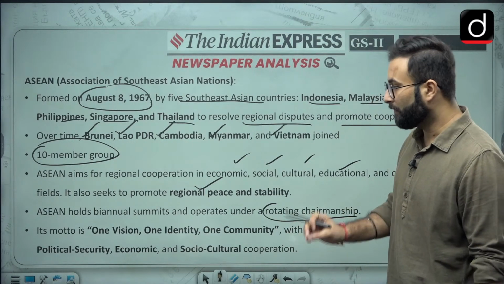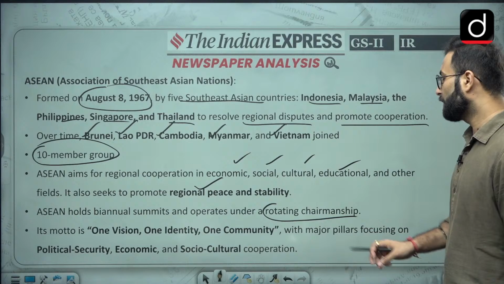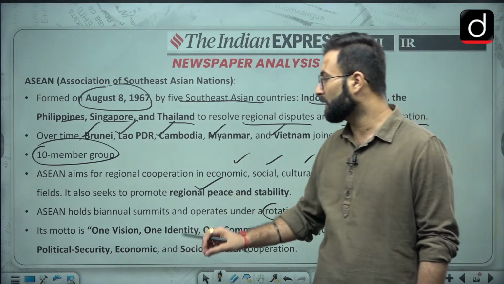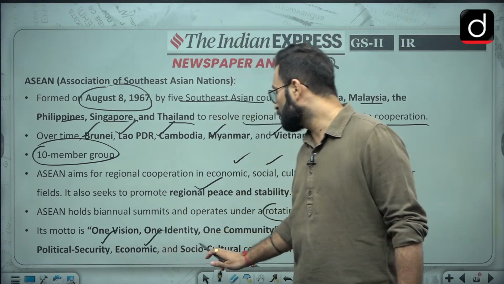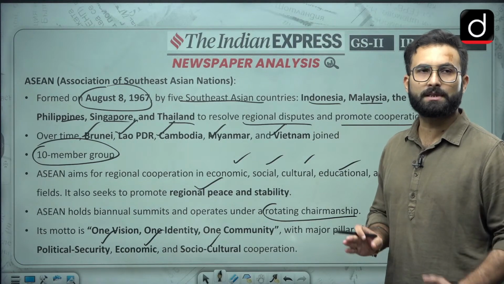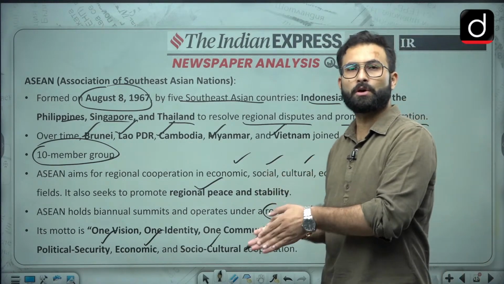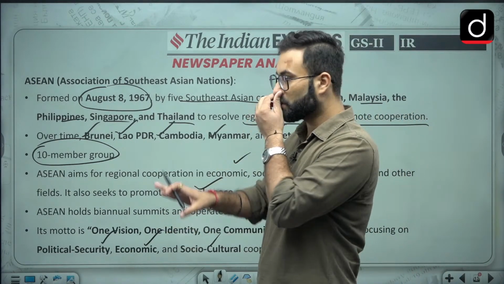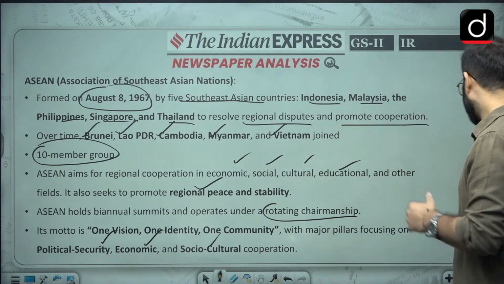Its motto is one vision, one identity, one community, with major pillars focusing on political security, economic and socio-cultural cooperation. So basically they are talking about cooperation and security, peace and stability in the region. Okay, so that is about the ASEAN. Now let's see the membership over here.